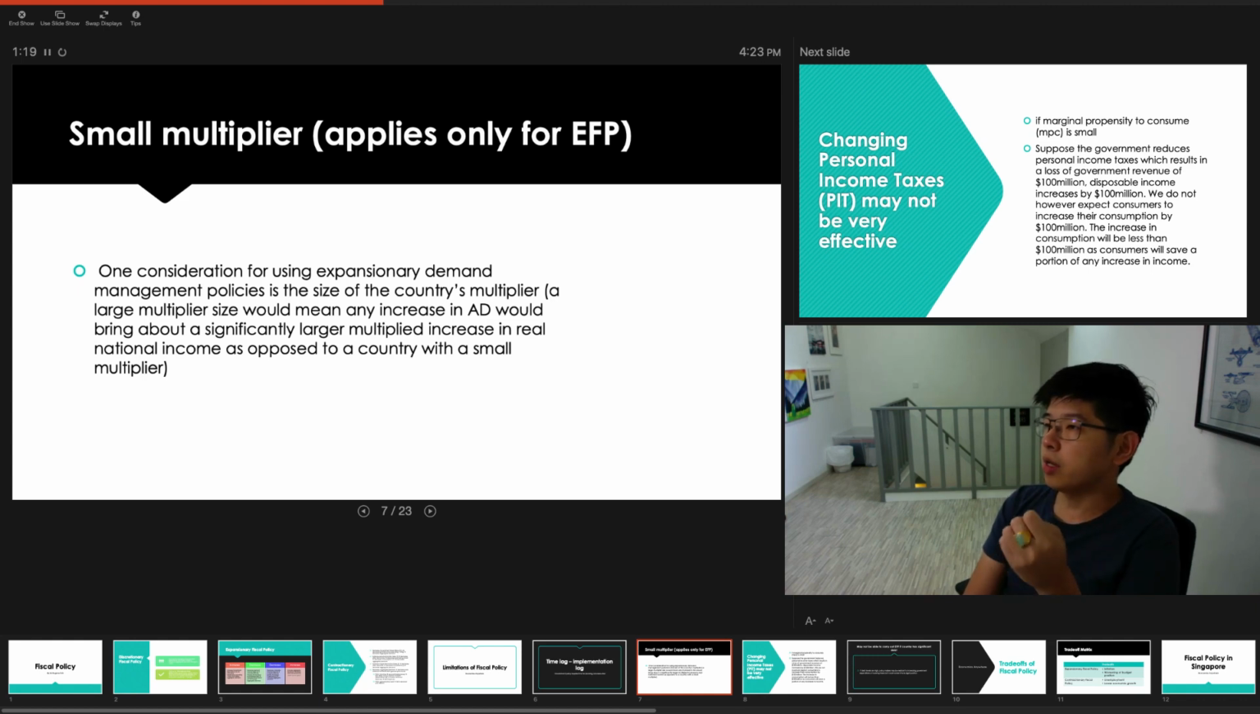When you try to carry out expansionary fiscal policy, one consideration is that you should see a significant effectiveness if you have a large multiplier size, whereby any increase in AD will lead to a very large multiplier increase in real national income. But if your country has a small multiplier, then any increase in G or cut in taxes may lead to a not so significant increase in real national income because the multiplier value is very small.